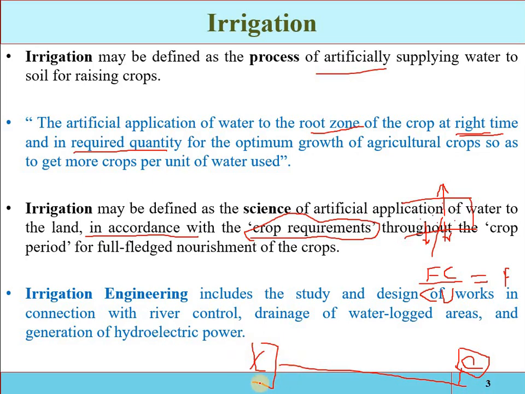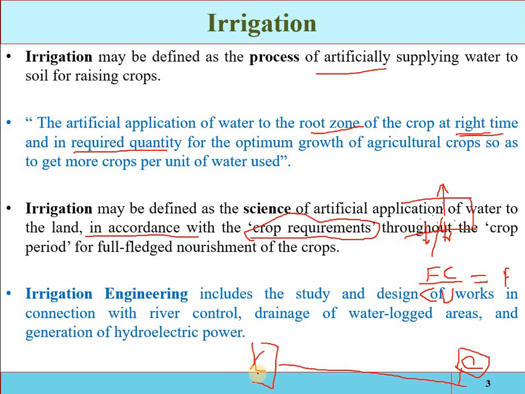For example, if in some part of the year more water is available than the requirement, then we have to store some amount of water for the off season when rainfall is not available. In that month, we will be utilizing that stored water.